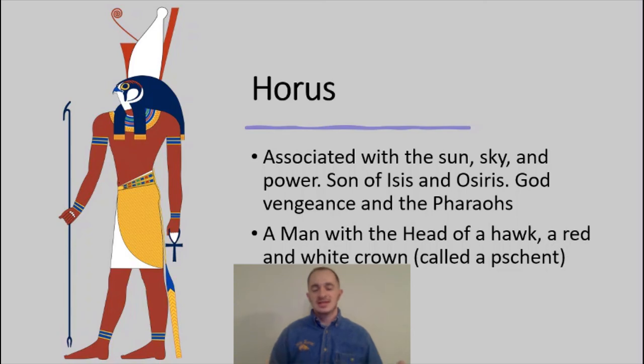So he is depicted as a man with the head of a hawk, and then he has a red and white crown. It's a very specific crown called a Pschent, and so this is a combination of actually two different crowns. One was the crown for Lower Egypt, and one was the crown for Upper Egypt, and then they put the two together. One was red, one was white, and it became this crown, which is often depicted when we talk about pharaohs or the god of the pharaohs.